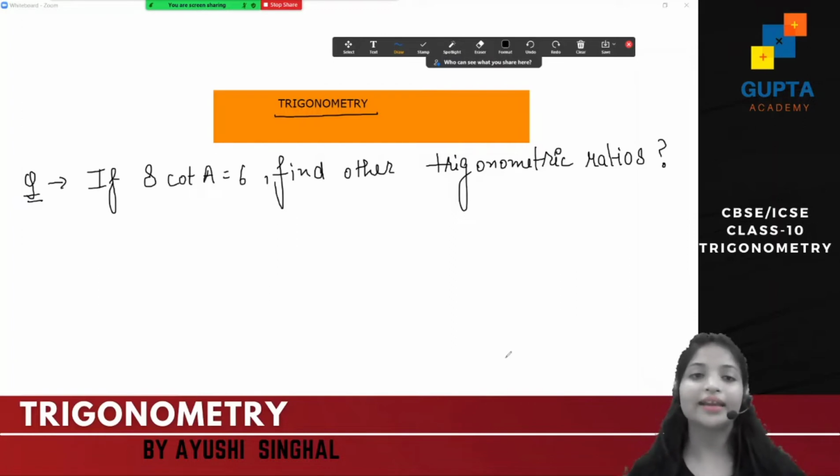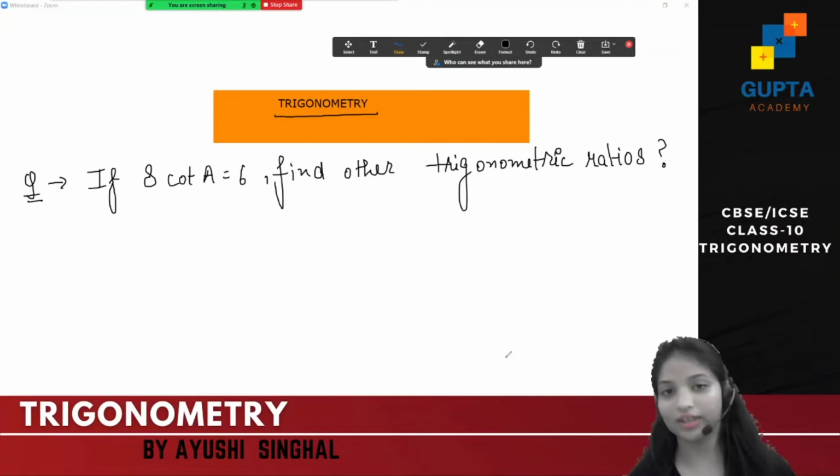One question I gave everybody, that is, if 8 cot A is equal to 6, you have to find other trigonometric ratios. So right now I have got so many responses and I have replied to them all, but now for those students who are watching me for the first time, I am solving this again. So I'll be repeating my tricks again so that they would be more familiar with this. So let's solve the question. This was the homework for everybody. Let's solve. Let's start with the same enthusiasm. Let's get back to start with our mathematics.